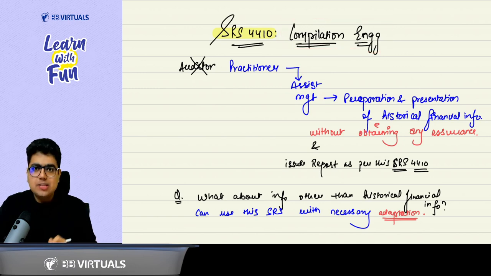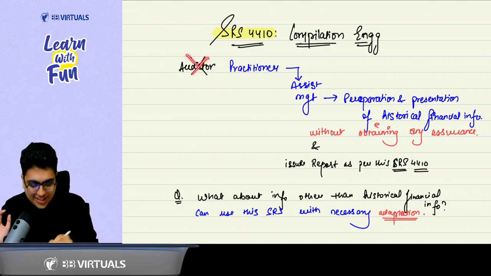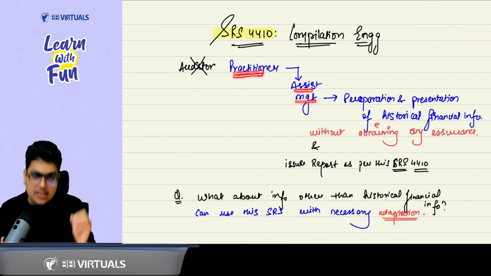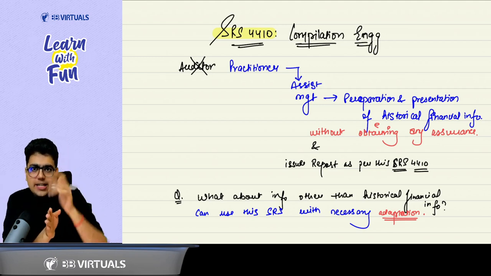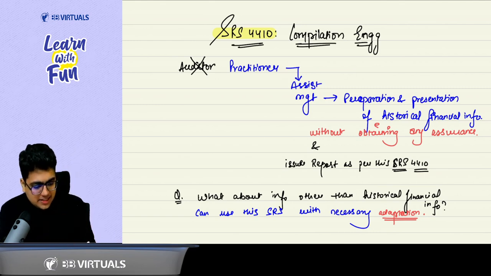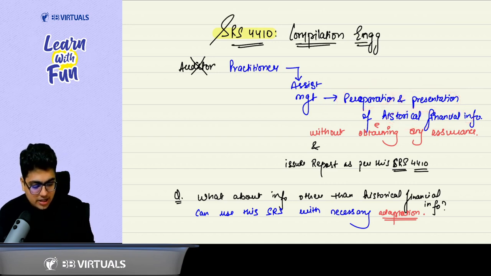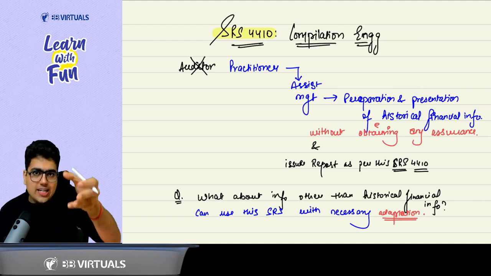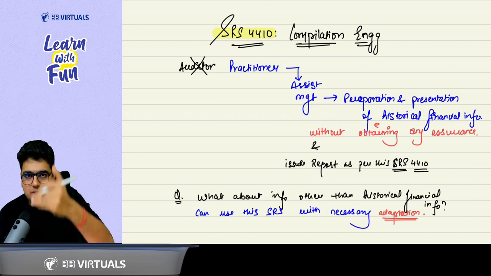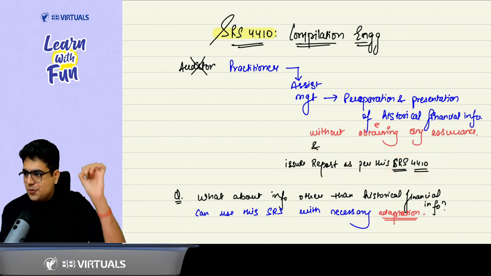In the compilation engagement, the auditor, practitioner, right? Not the auditor, but the word used is practitioner. The practitioner is required to assist the management. So basically now we have moved from the audit side to the management side. Now you are going to assist the management in the presentation of historical financial information without giving any assurance, without verifying, without checking anything. You are just assisting the management in preparation of financial information and issue your report as per SRS 4410.